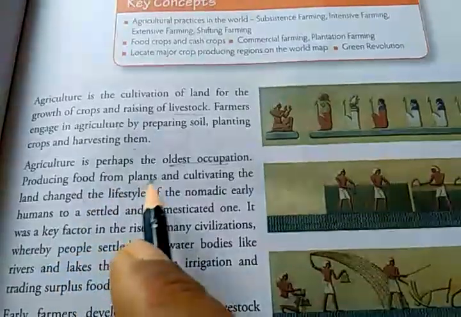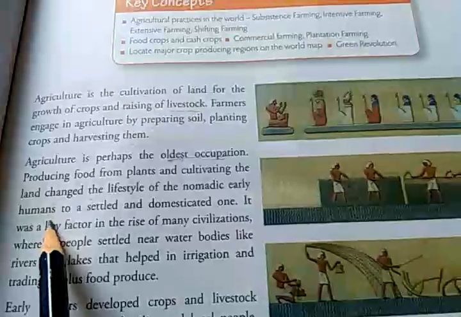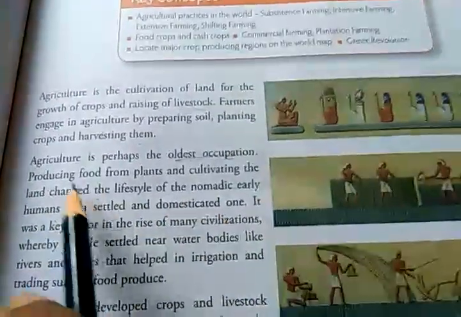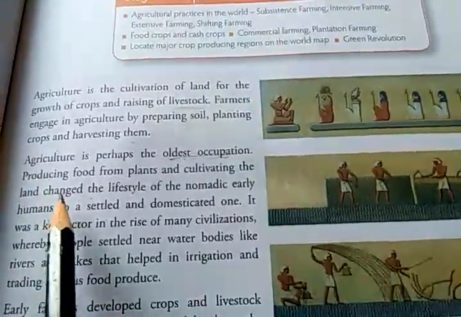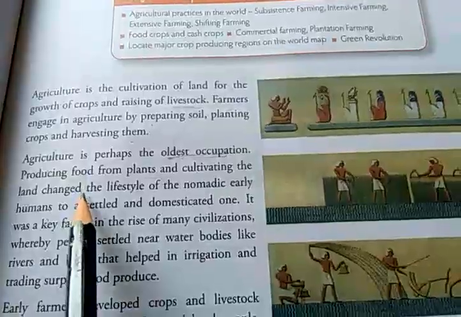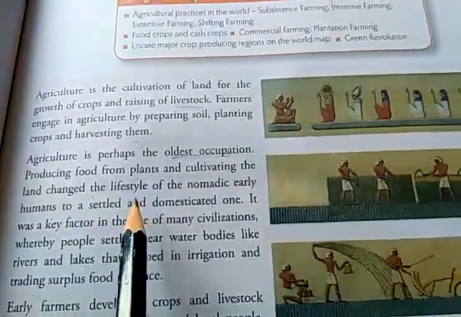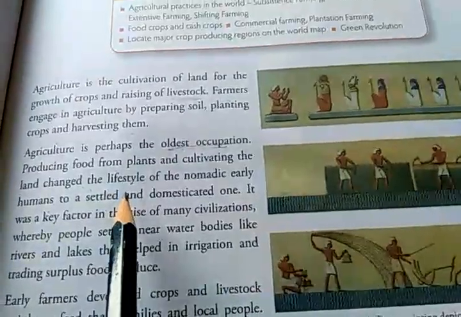Producing food from plants and cultivating the land changed the lifestyle of the nomadic early humans to a settled and domestic one. So when people learned the art of growing food crops, that is cultivating land, it changed the lifestyle of the early people because earlier they were nomadic.